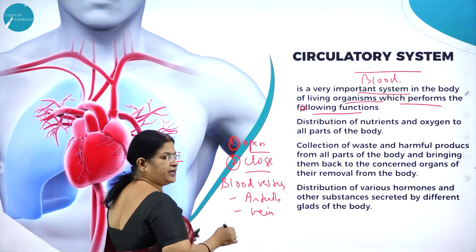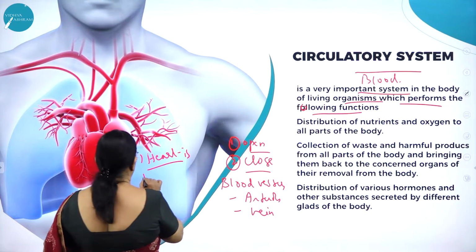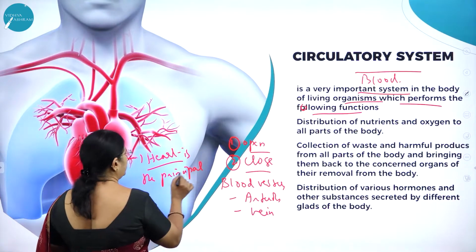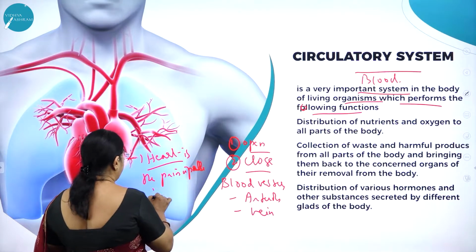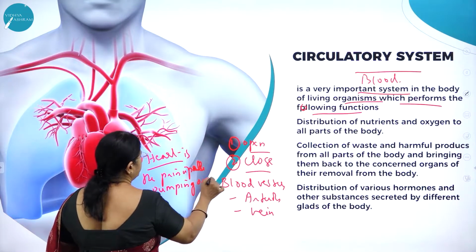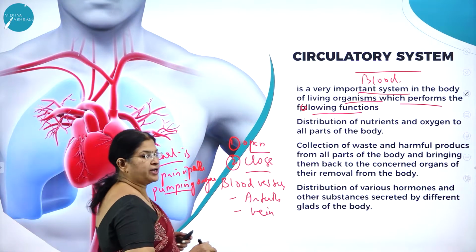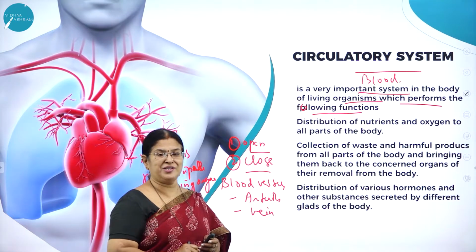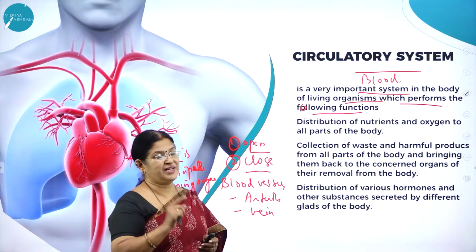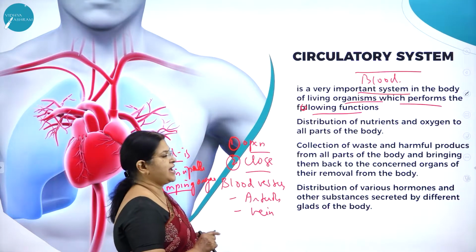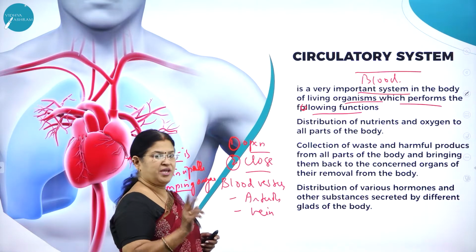As we know, heart is the principal pumping organ of the body. Why is it called a pumping organ? It pumps blood. And imagine how important the heart is for a human body, because it does the main process of circulation, blood circulation. As I said, circulatory system is of two types.